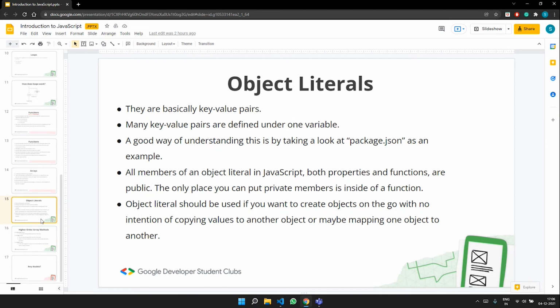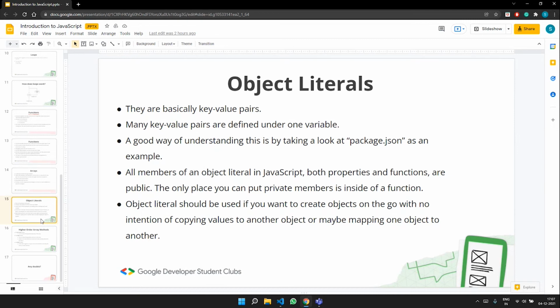When we'll be looking into this in detail, we would be understanding more about object literal. But now, an important thing to remember is it is basically just the key value pairs, and the characteristics of a particular entity are written in object literal. So this is something that we need to know about object literal.